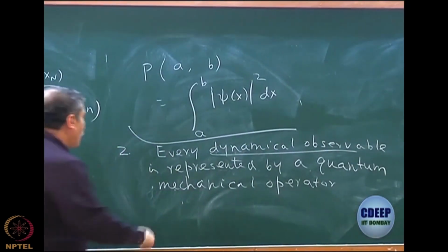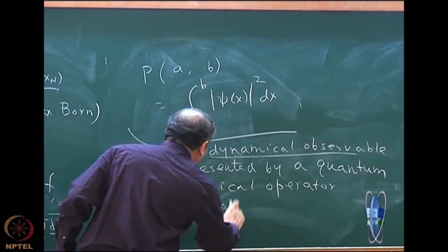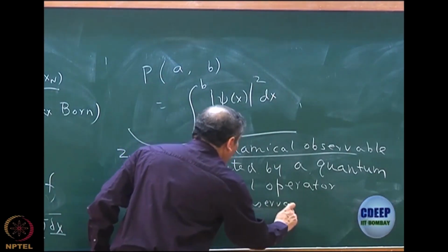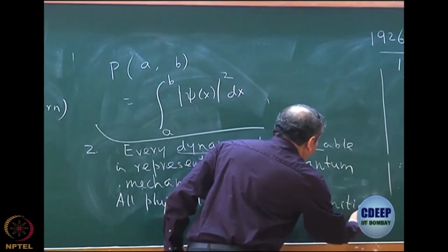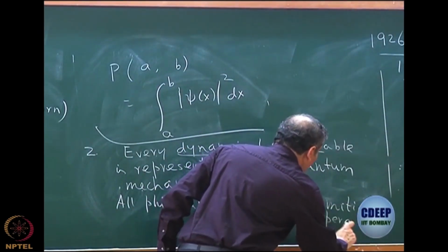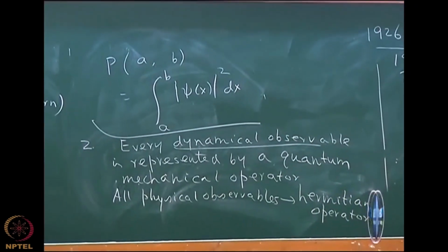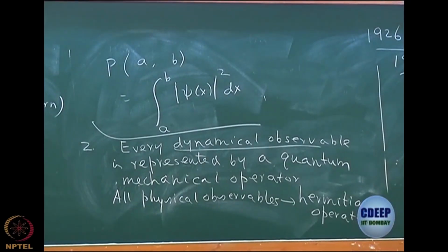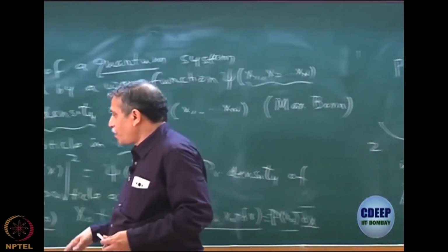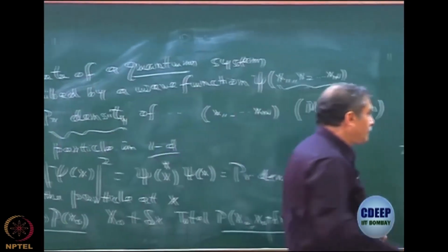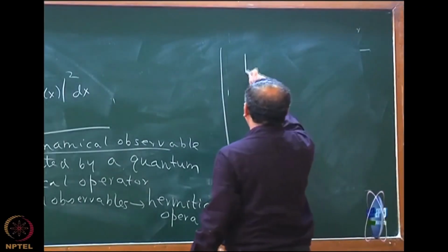That's another important thing: all physical observables which I can measure correspond to what I now call Hermitian operators. Now here comes a little bit of mathematics. What is an operator? An operator acts on a function to make another function. Hermitian operators have some special properties. Can somebody tell me one property of a Hermitian operator? Self-adjoint, very good. Hermitian operators are self-adjoint.